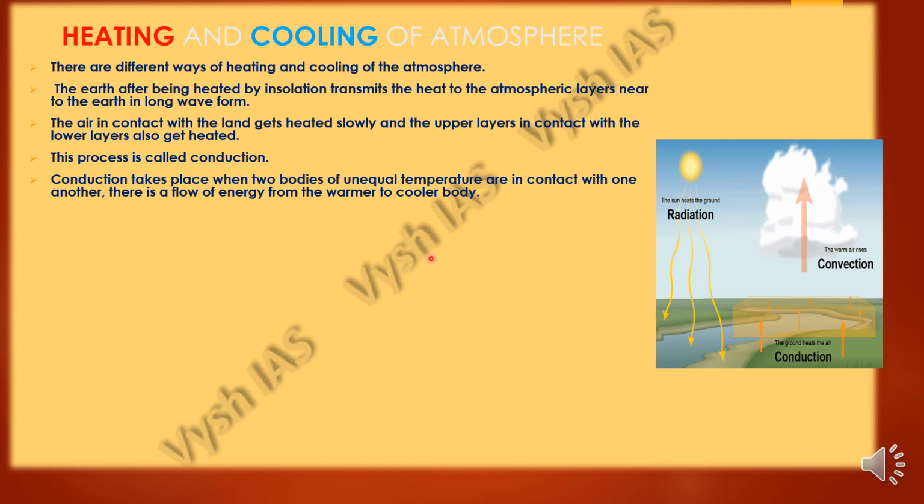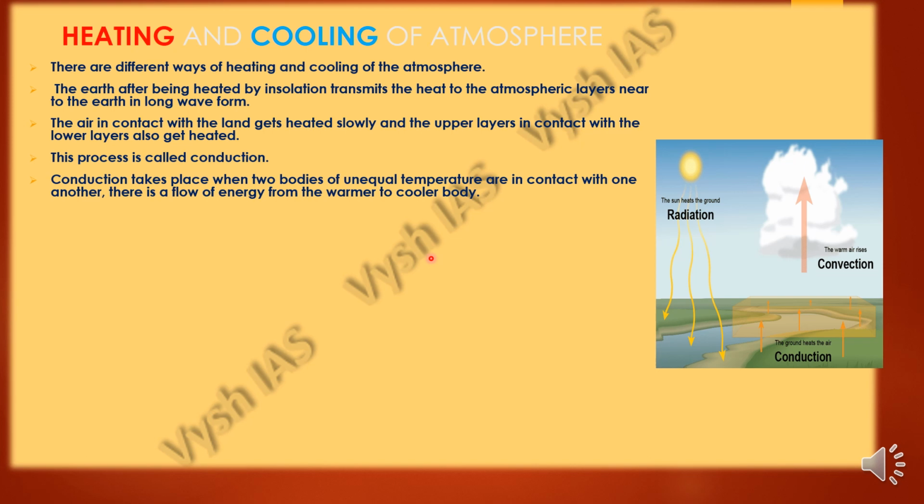Many a time we do it at home also. For example, suppose you have a glass of hot water, and you want to cool it down very soon.